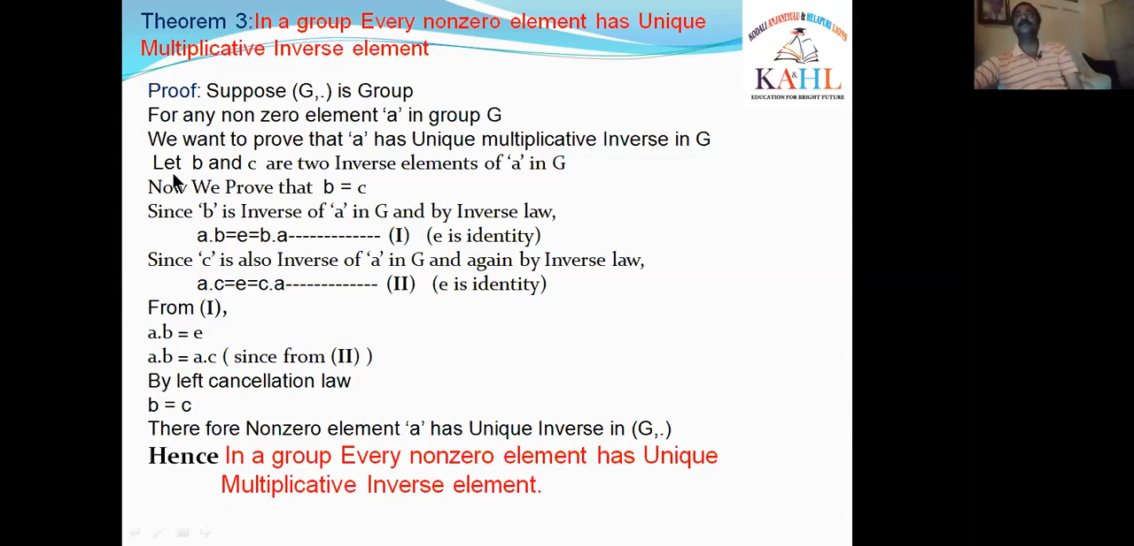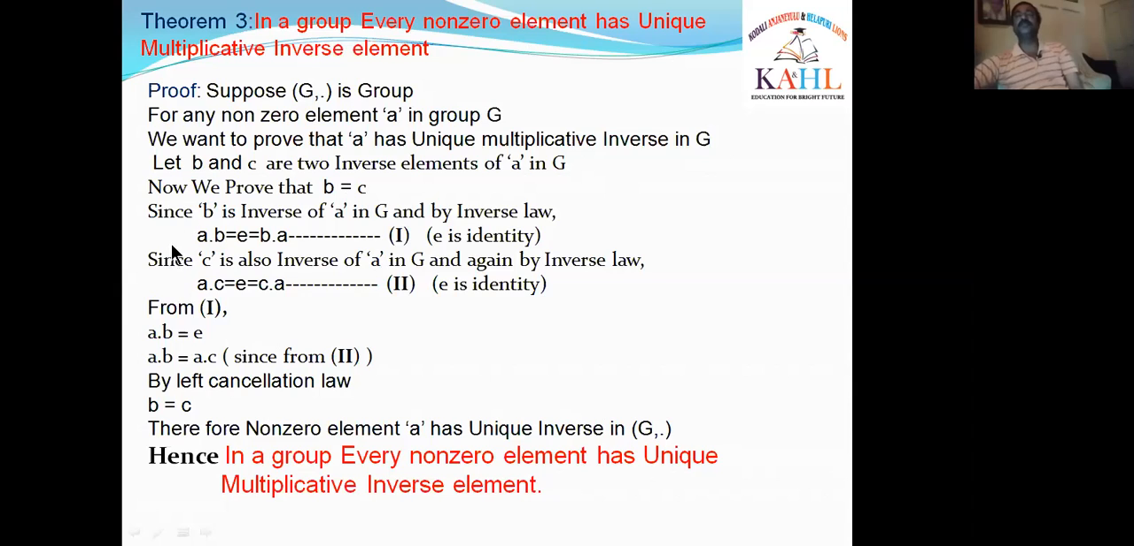That's why I'm taking that B and C are two inverse elements of A in G. We have to prove only one inverse element, but I am taking two inverse elements. So now we prove that the two inverse elements B and C are equal, B is equal to C. Then what happens? If two inverse elements are equal, then there is only one inverse element. Is it right?